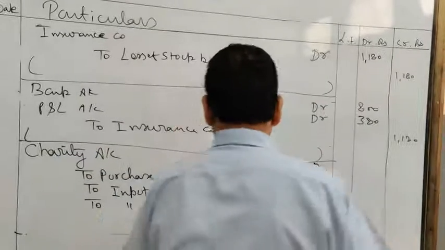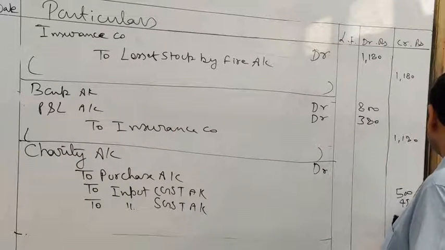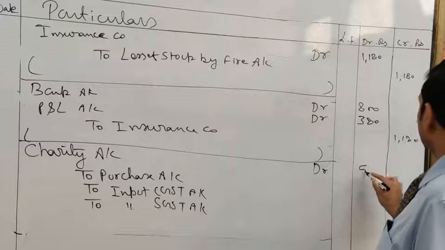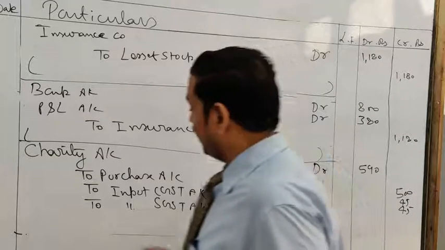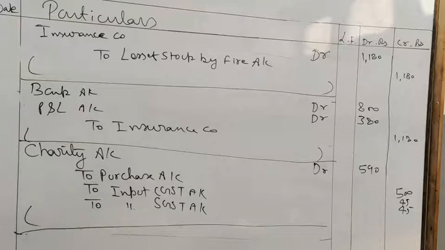Charity is of 500. So credit purchase by 500 and 9% reversal of GST 45. Total amount of the charity entry is 590. Here write down the narration. Being the goods given as charity and the GST is reversed.